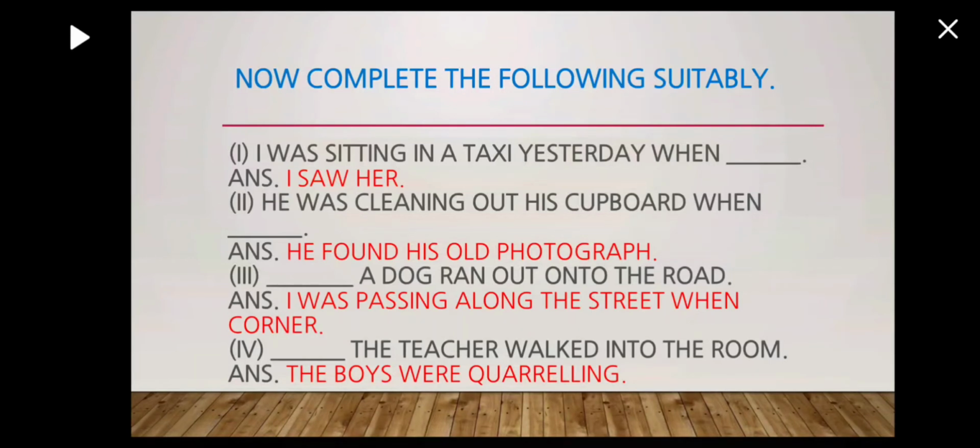Dash, a dog ran out onto the road. So we'll say I was passing along the street when a dog ran out onto the road. Then dash, the teacher walked into the room. The boys were quarreling when the teacher walked into the room.